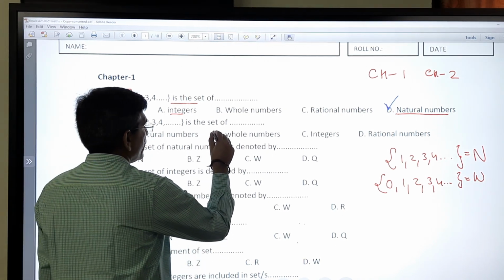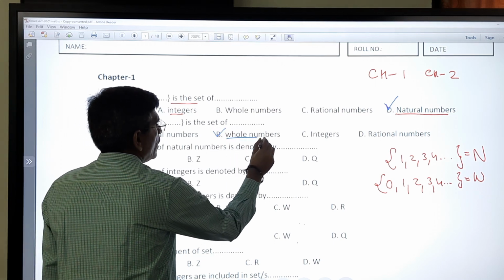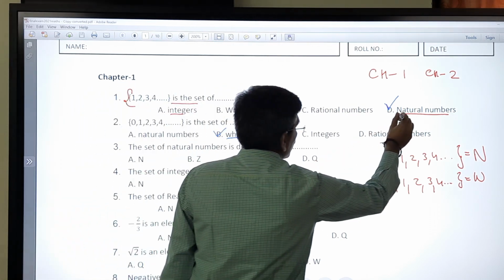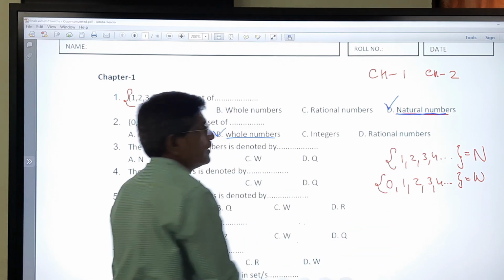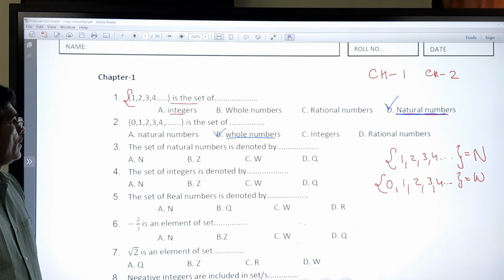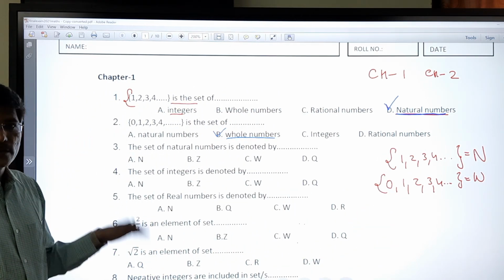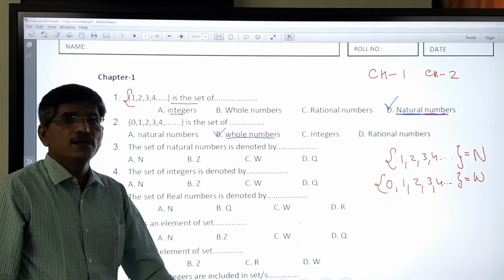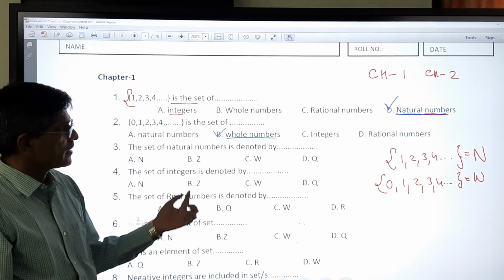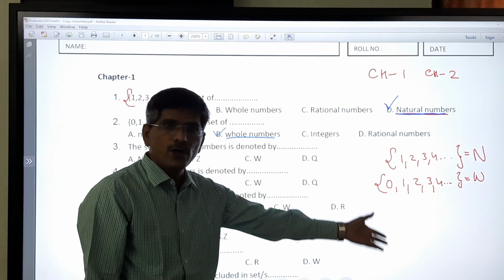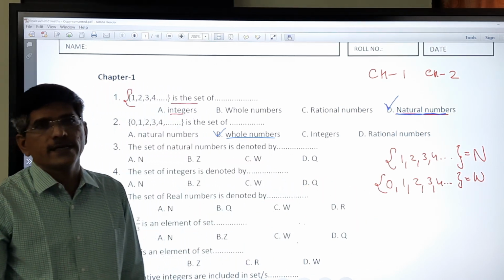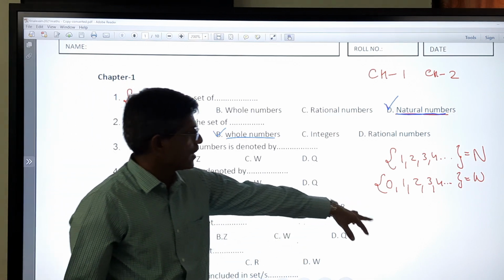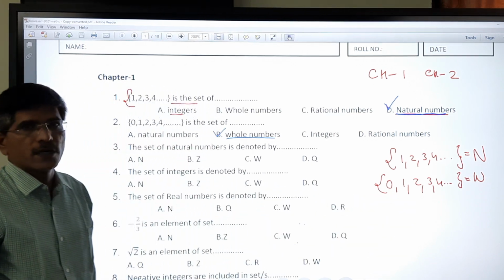Then the answer is B, that is whole number. The name of the chapter is real number, and in real numbers we start from natural numbers. From natural numbers we go to whole numbers. If 0 is added to the natural numbers, then it is converted into whole numbers.